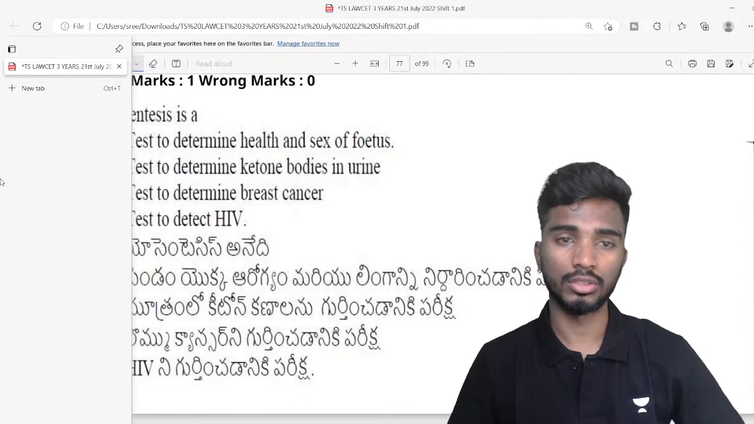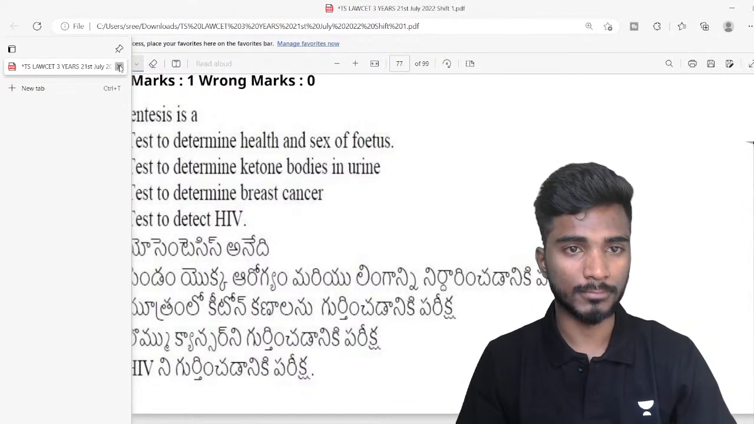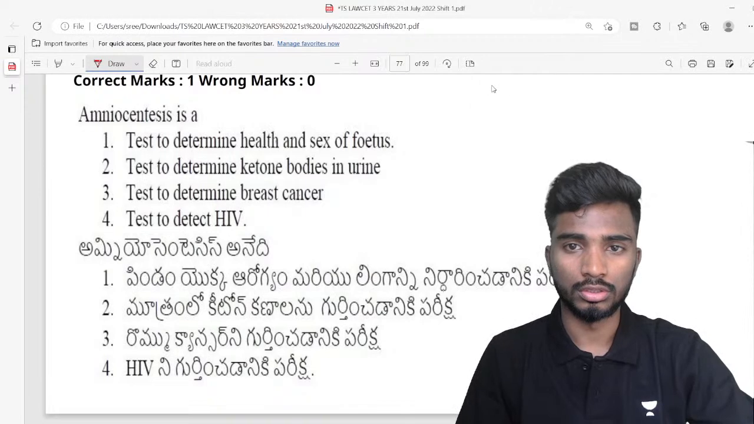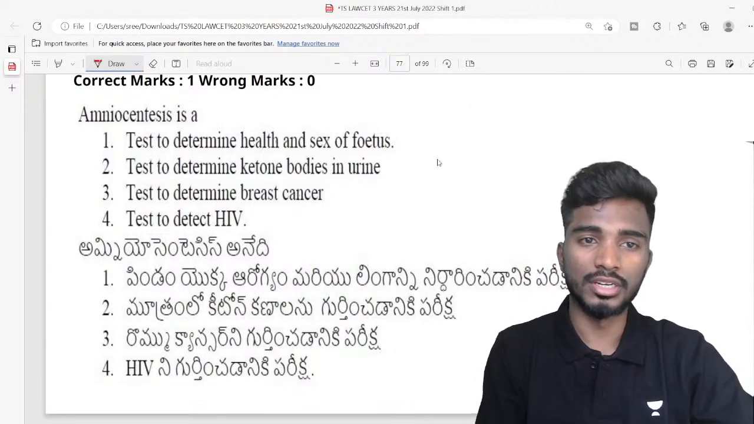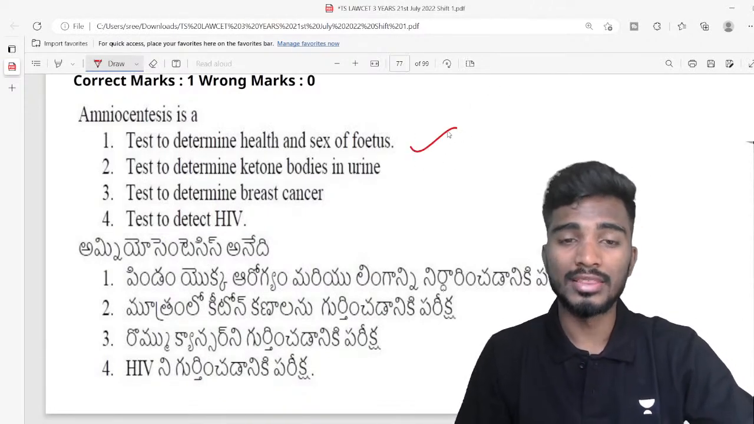Very good, Nidhi. Amniocentesis is a test to determine health and sex of a fetus.